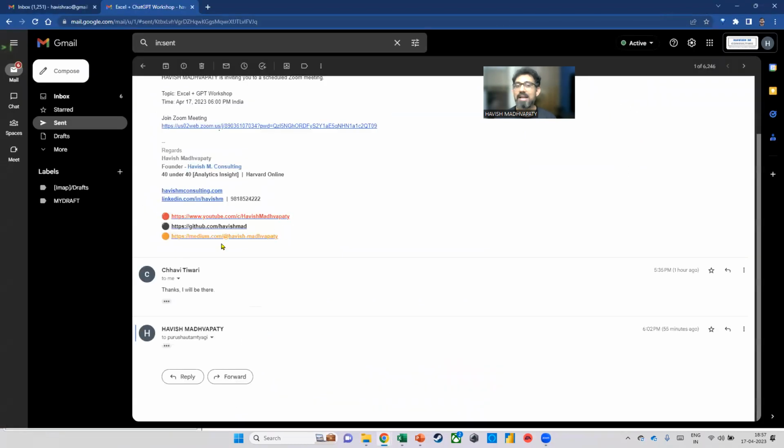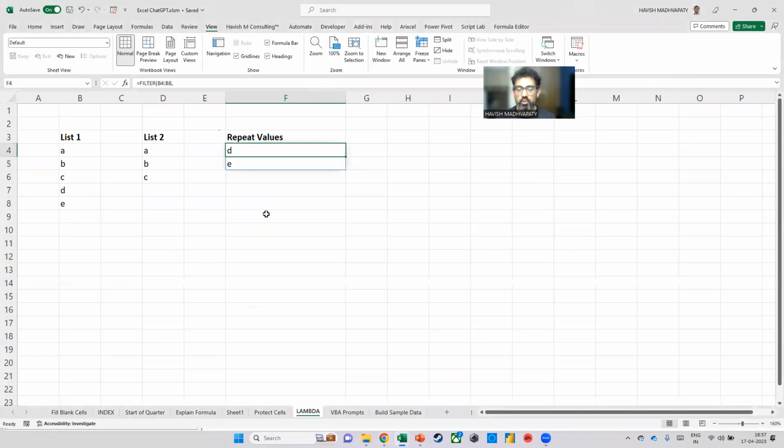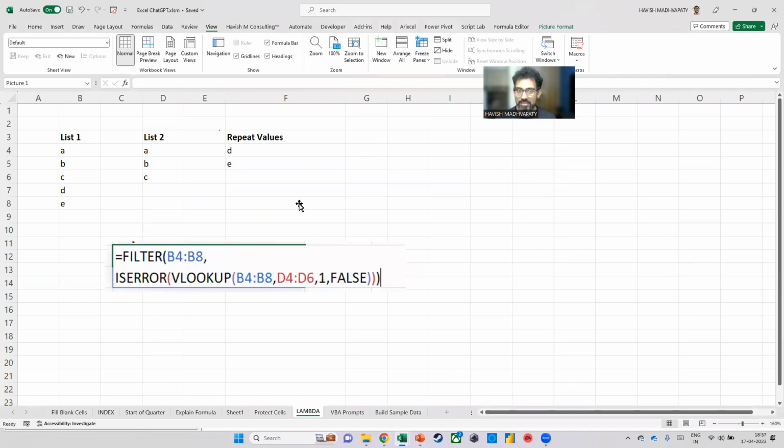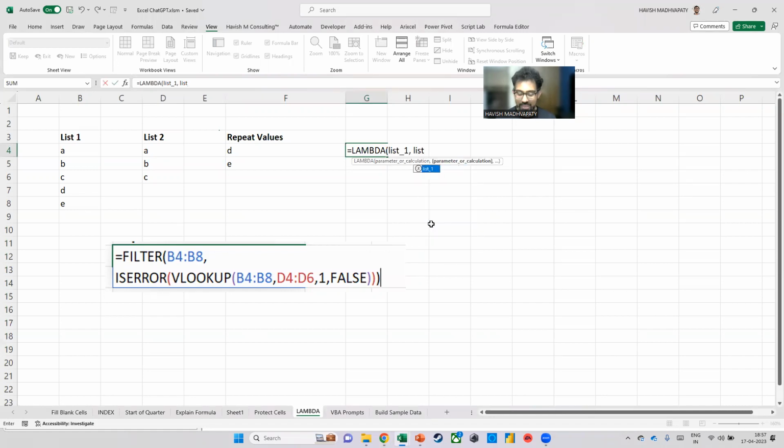Okay. Now, how does the Lambda get created? Very quickly. So I have my formula here, which is like this. To create a Lambda, which is a reusable function without programming, I can put in a LAMBDA. Now I put in my parameters, which are 2 parameters. One is my list 1, one is my list 2. So I see that we have list 1 and then we have list 2. After that, I can just continue to write the same formula, which will be that I want to filter B4 to B8, which is my list number 1, comma. Then I want to do an ISERROR.